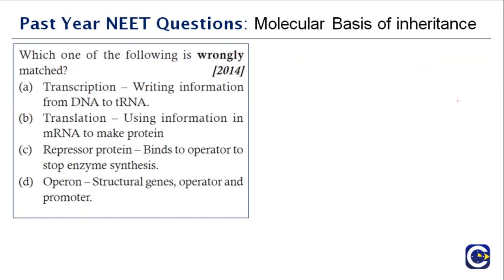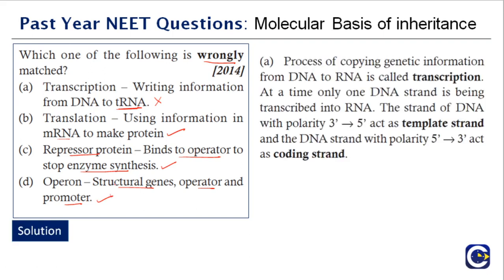Which one of the following is wrongly matched? Transcription is writing information from DNA to tRNA. Is this correct? This is wrong. But let's just go through the other options. Translation is using information in mRNA to make protein. Yes. Repressor protein binds to the operator to stop enzyme synthesis. That is also true, because once the repressor binds to the operator, it does not allow RNA polymerase to bind. Operon is structural gene, operator and promoter. This is also correct. So the only wrong option is option A.